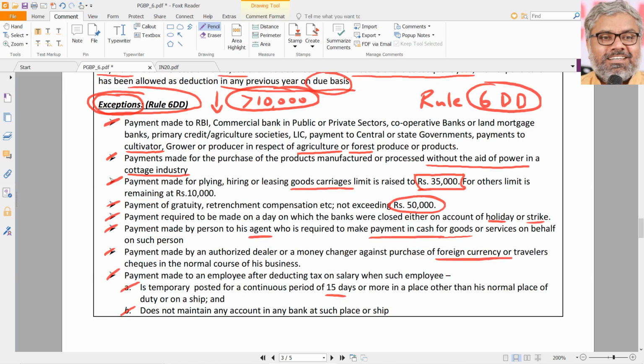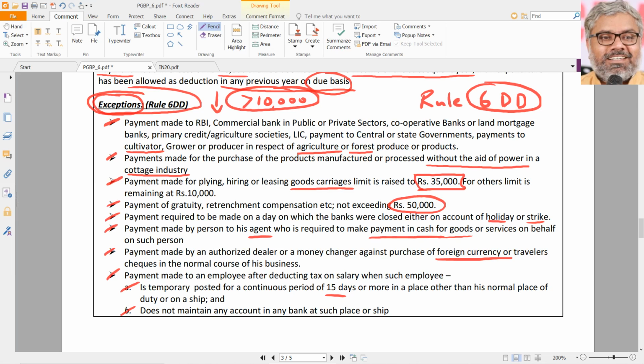Simply speaking, payments to banks or other institutions is okay, more than 10,000. Payment to cultivators, farmers is okay. Agriculture or forest produce, that's not a problem. Payment to purchase handicrafts, handlooms, etc. is okay, even if it is more than 10,000. Payment to a transporter can be made up to 35,000 instead of 10,000. No problem in that. If retirement benefits are paid, up to 50,000 cash can be paid, no problem.